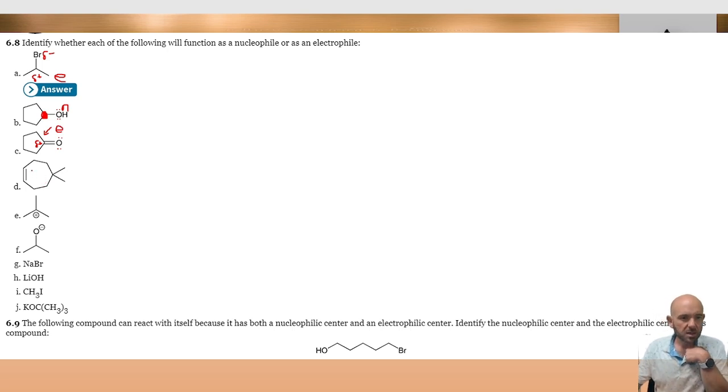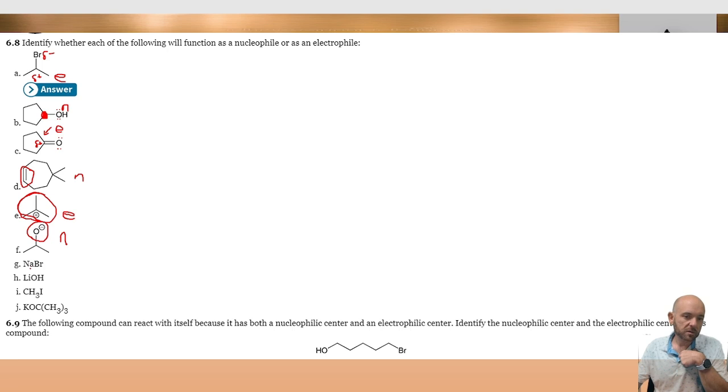In example D, the only structure we have that can be a nucleophile or an electrophile is the pi bond there. Everything else there, hydrocarbons rather, are really stable bonds. And so that pi bond there, he might go search out a nucleus in order to bond to. So that one's going to be a nucleophile. Our good friend carbocation here really wants a pair of electrons to fill in that gap, some kind of bond. So that is an electrophile. Our localized electron pair on the oxygen there really wants to find a nucleus to bond to. So that's going to be a nucleophile.